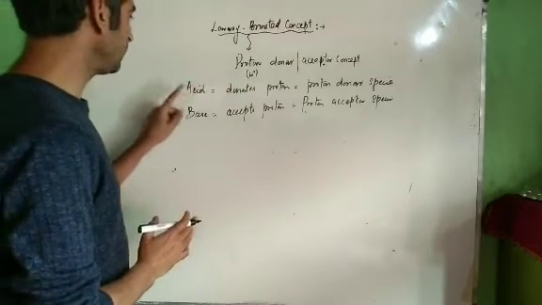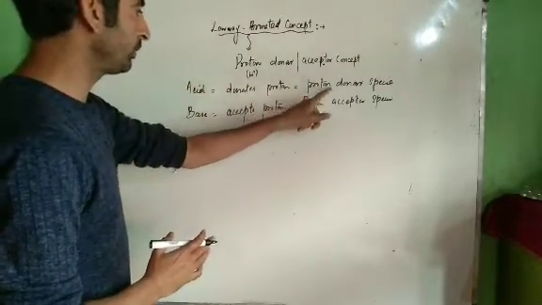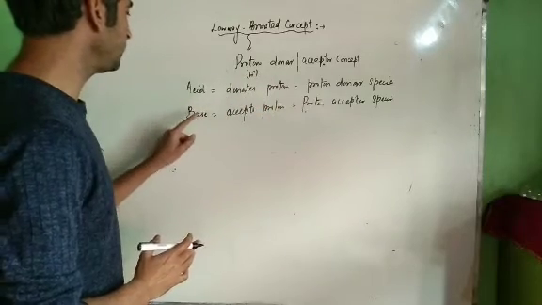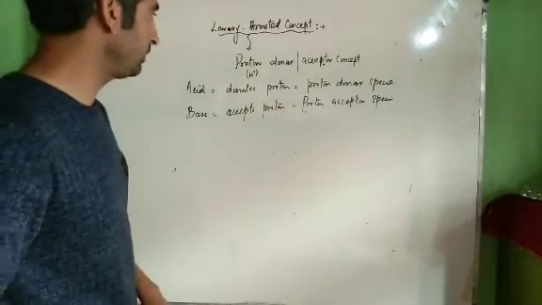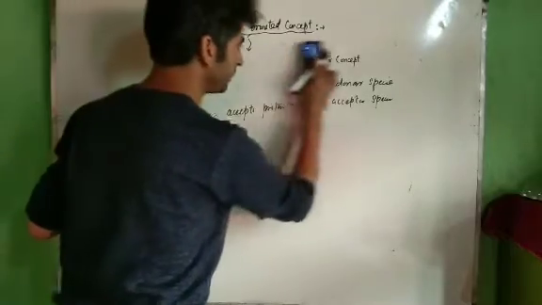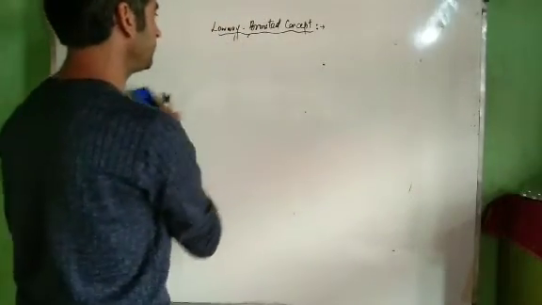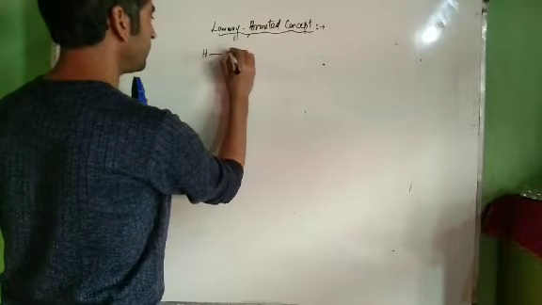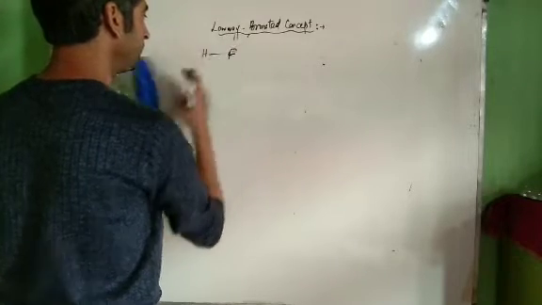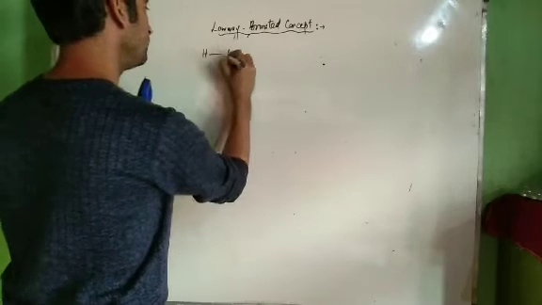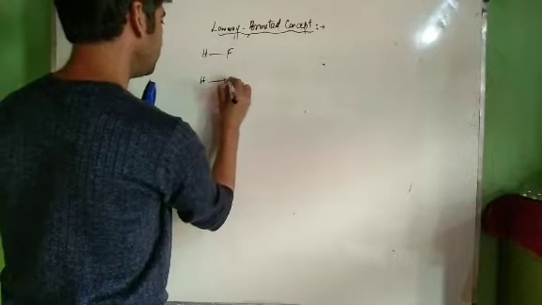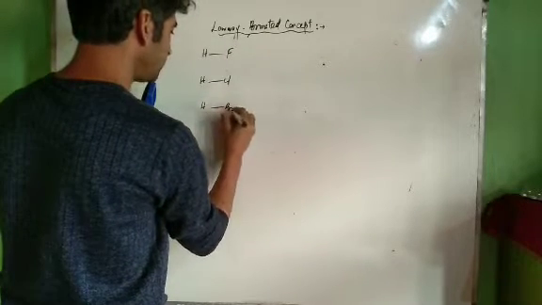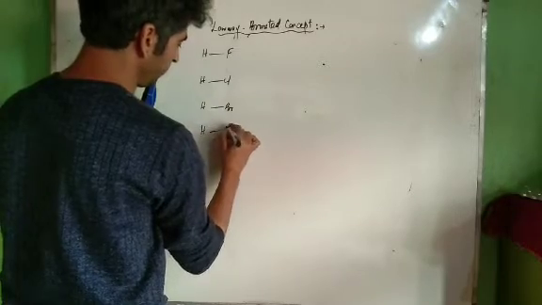According to this concept, an acid is a species which donates proton, which gives H positive ion, and a base is a species which accepts H positive ion. Now let us explain it with the help of examples. Let us take certain substances. Let us take HF, HCl, HBr. This is very important concept, and HI.